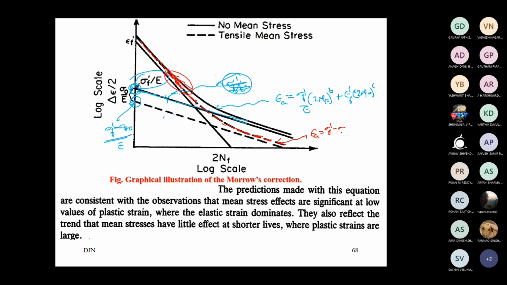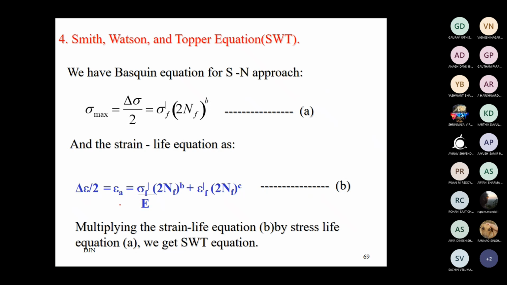Epsilon f dash minus sigma mean divided by E, 2nf to the power b, plus epsilon f dash, 2nf to the power c. Okay, so this is about Morrow's criteria. Now what Smith-Watson and Topper say, commonly referred to as the SWT relation.